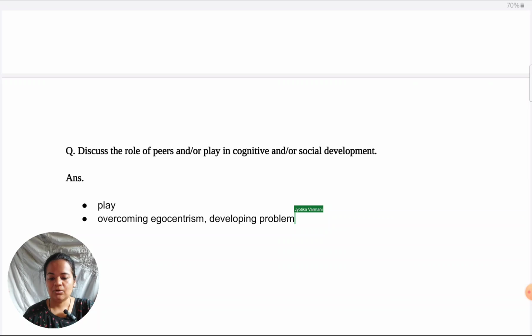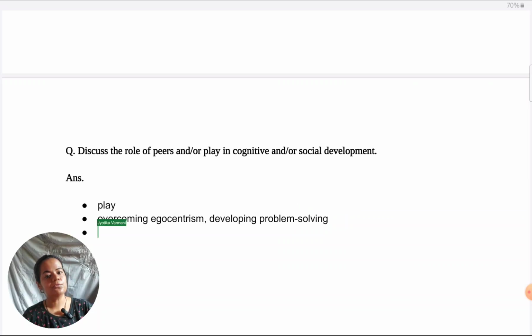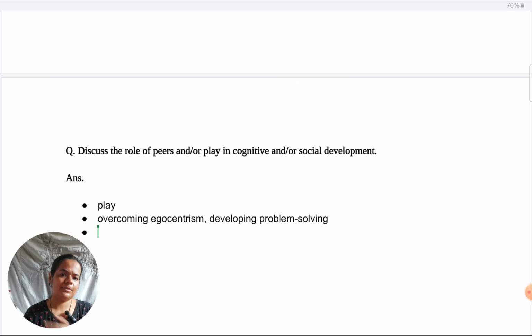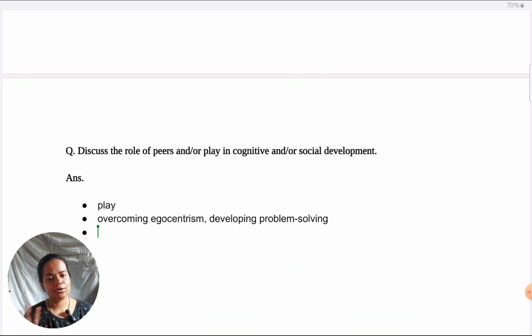So these you can think of as my arguments for the discuss essay, or these are the two areas of cognitive development that I'm going to discuss. So again, just clarifying to the examiner that out of all possible things that I could talk about in cognitive development, these are the ones I'm talking about.